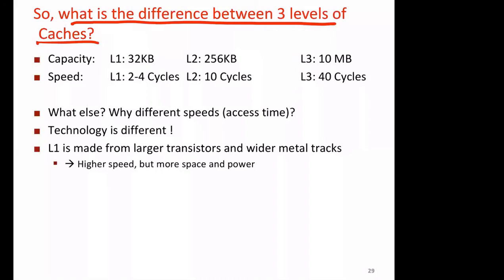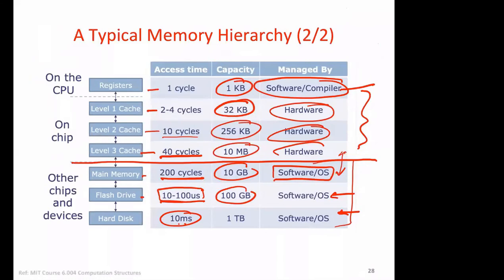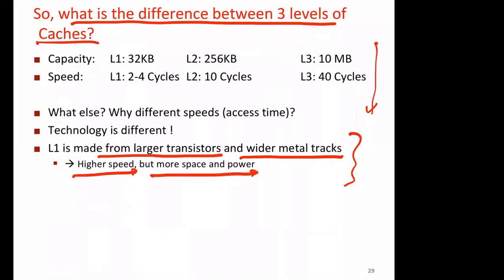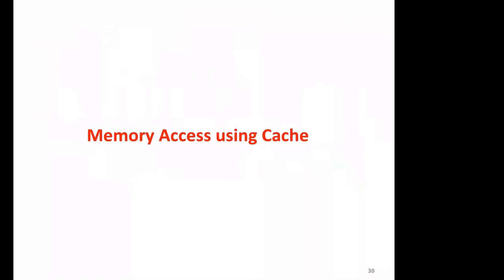So this thing we have already answered, that different caches are of different speed and they are made of different technology. For example, L1 cache is made from larger transistors which have wider metal tracks, and this results in higher speed but more space and power. It takes more area, so that's the reason we can't have it, and hence it's expensive, expensive in terms of money, and also in terms of space and power. Hence we can't have the whole cache memory of L1 type.